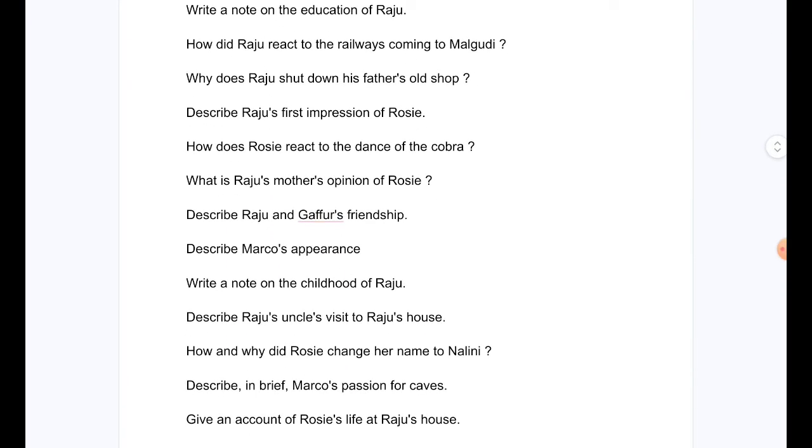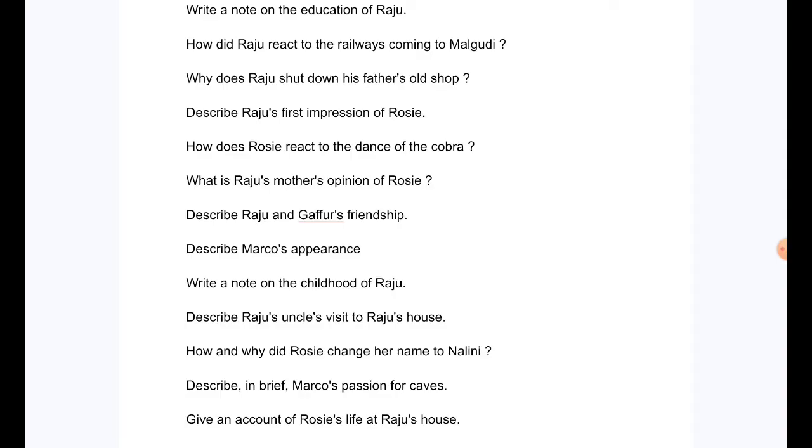Write a note on the education of Raju. How did Raju react to the railways coming to Malgudi? Why does Raju shut down his father's old shop? Describe Raju's first impression of Rosie. How does Rosie react to the dance of the cobra? What is Raju's mother's opinion of Rosie? Describe Raju and Gaffer's friendship. Describe Marco's appearance. Write a note on the childhood of Raju.